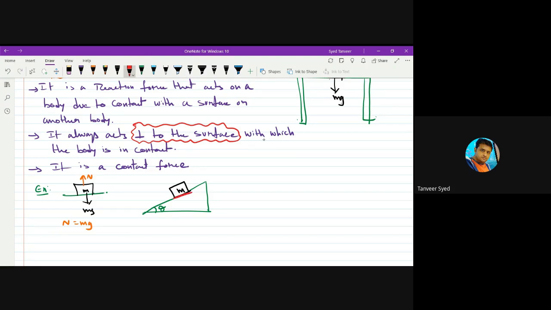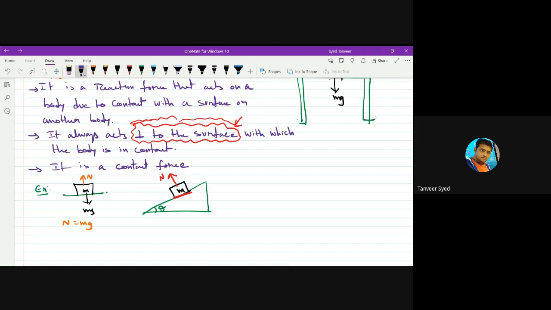In which direction? Like this. Will normal reaction be like this? So perpendicular. This is wrong. Normal reaction will not be like this. Normal reaction always acts perpendicular to the surface. Perpendicular to the surface, not to the body. Incline is the surface. So perpendicular to the incline means this. This is the direction of normal reaction. Okay.